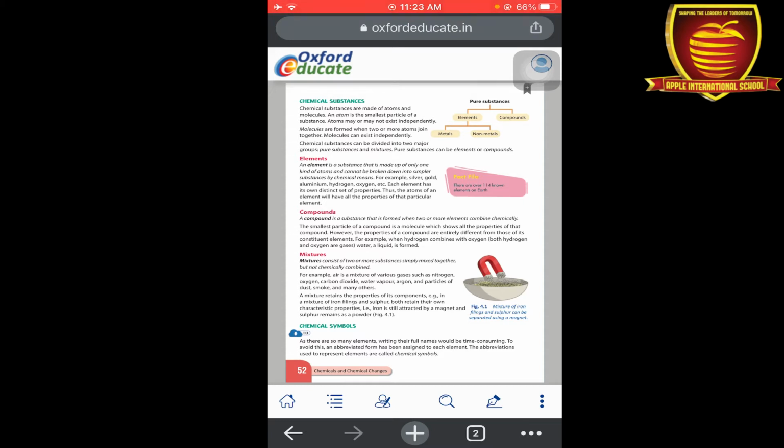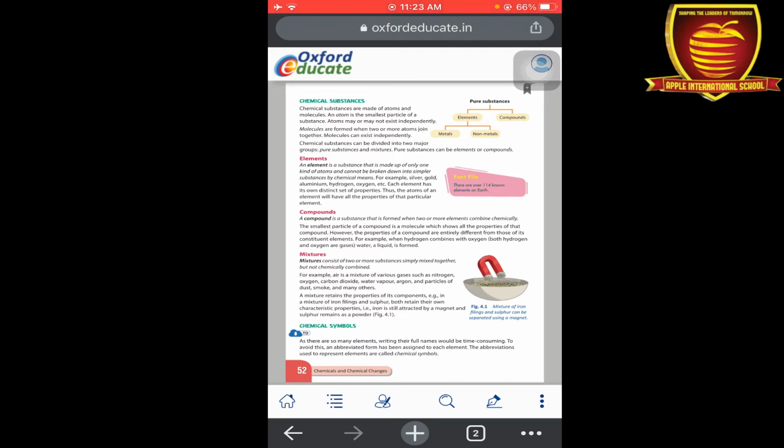Okay, in elements only one type of atoms are present, one kind of atoms, but in a compound there is a combination of two or more elements or atoms. So CO2, carbon dioxide, water. These are all examples of compounds, because they are formed by the combination of some elements. So this is all about the chemicals, elements and compounds.